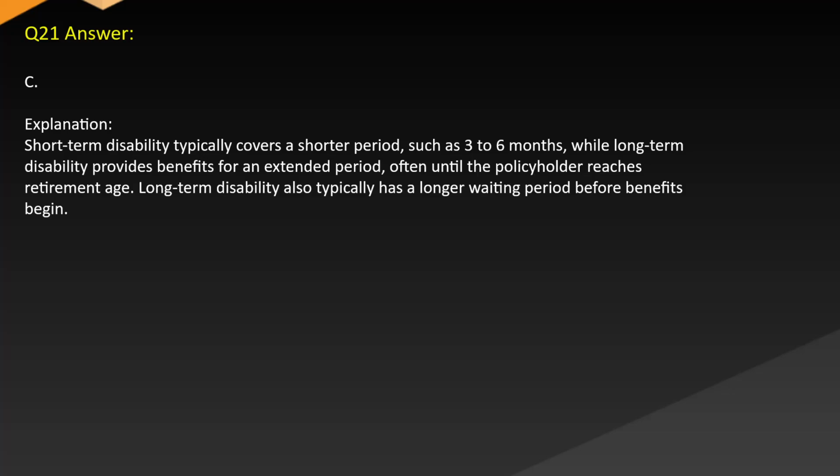Answer. C. Explanation. Short-term disability typically covers a shorter period, such as 3 to 6 months, while long-term disability provides benefits for an extended period, often until the policyholder reaches retirement age. Long-term disability also typically has a longer waiting period before benefits begin.